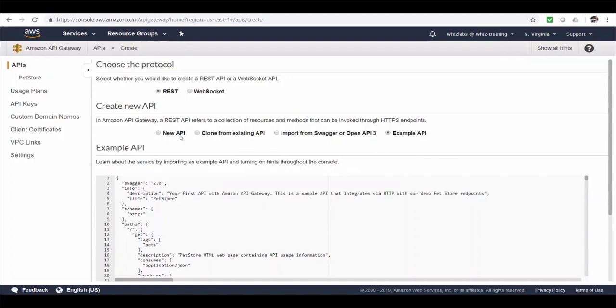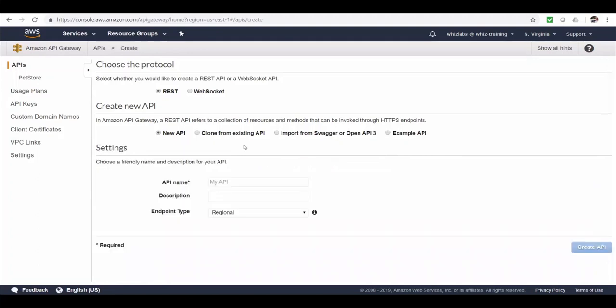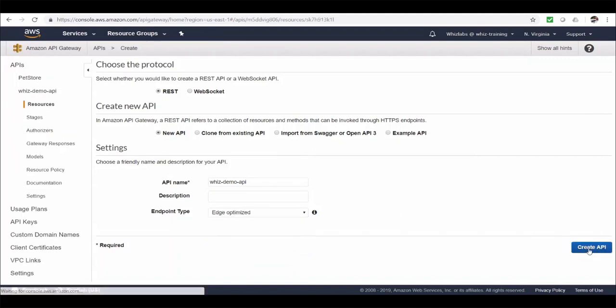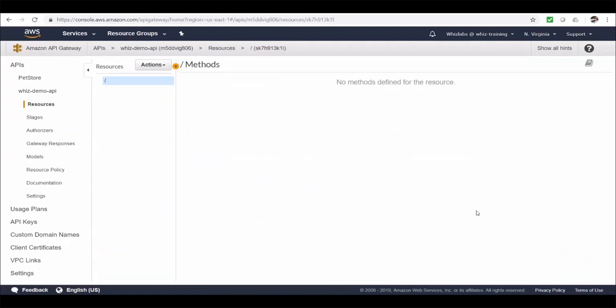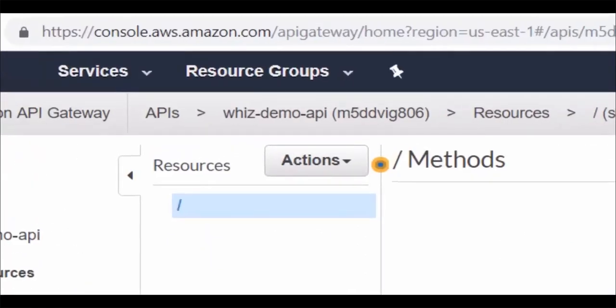Okay, all right, let's create an API from scratch. So let's choose new API. Let's give it a name. And here are the endpoint types, the ones which we discussed in our API Gateway theory lecture. So let's choose Edge Optimized and click on Create API. The API has been created. Every API will be assigned a unique API ID as shown here.